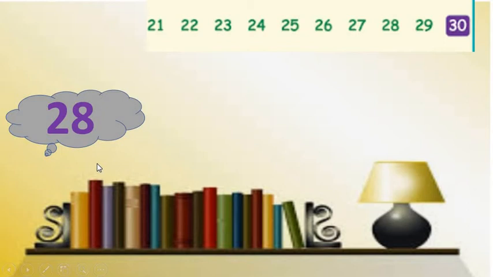Look at the screen, my dear students. Which number have you seen there? There is a number 28. And observe the number strip given there. There we have the number strip of 21 to 30.